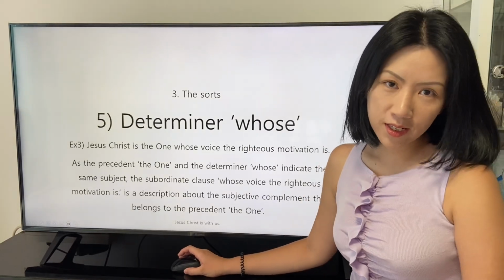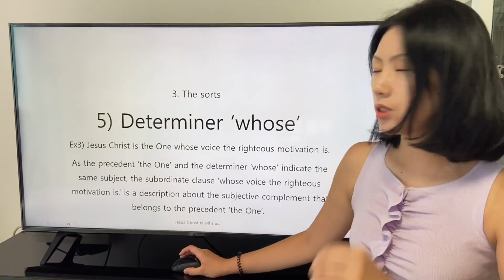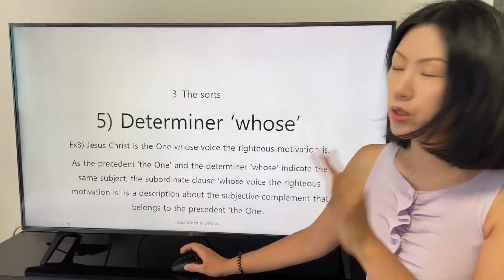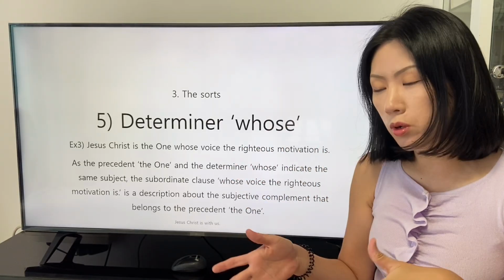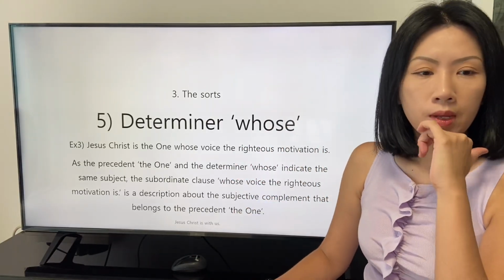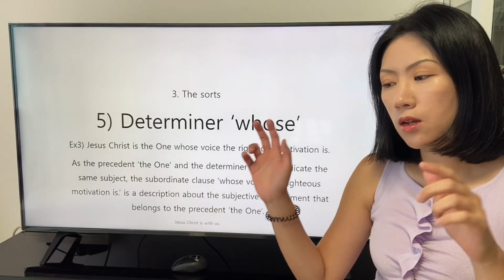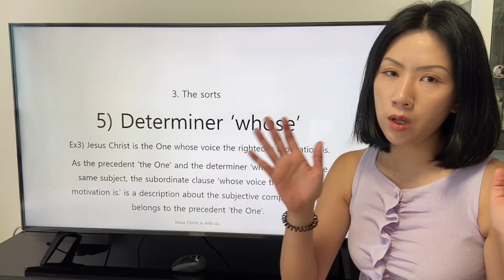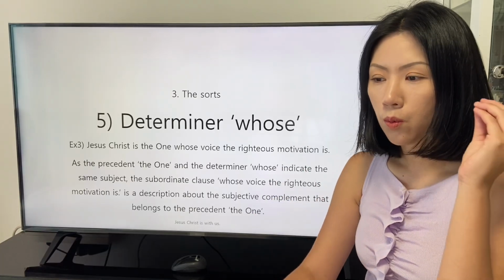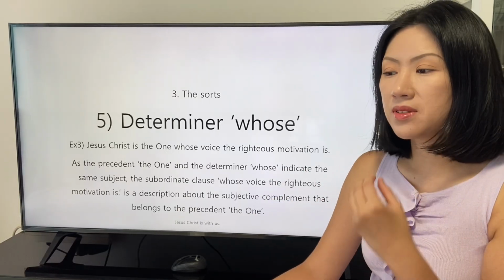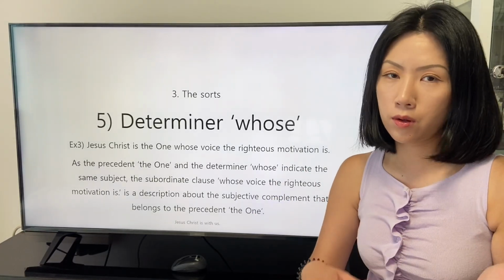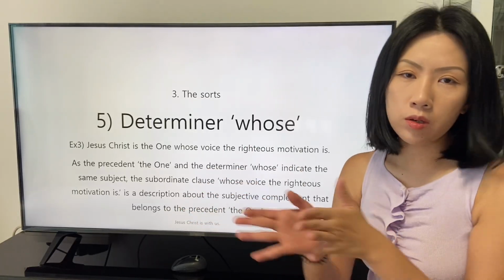Good afternoon. Today we will continue to study the determiner whose, which links the subordinate clause to the main clause. The determiner whose links the subordinate clause to the main clause while focusing on the possessive determiner of the subordinate clause.